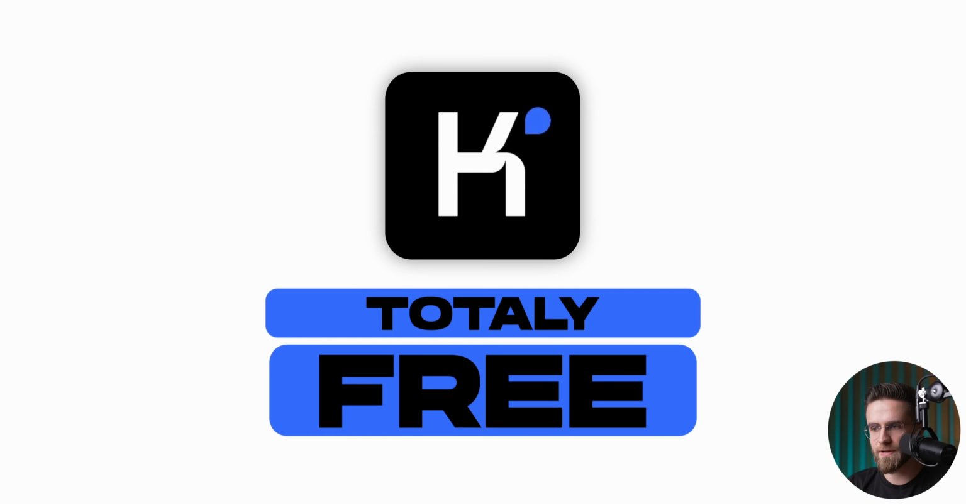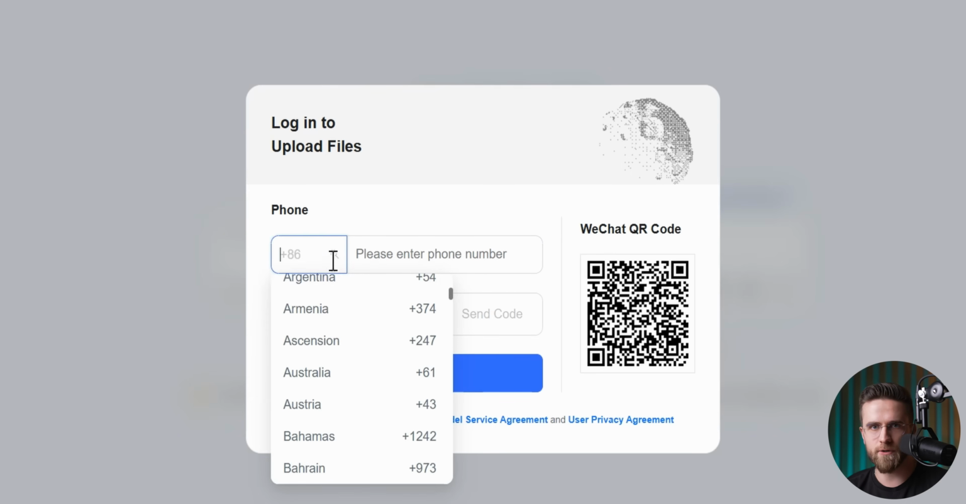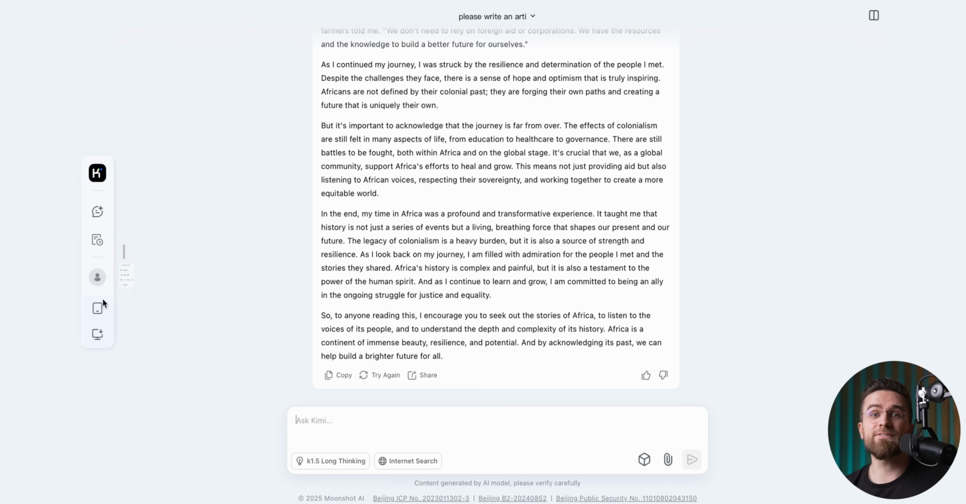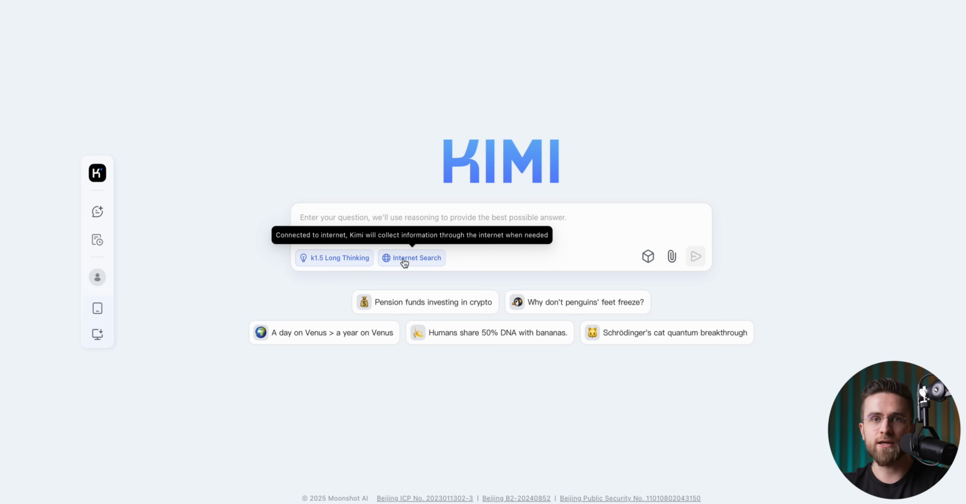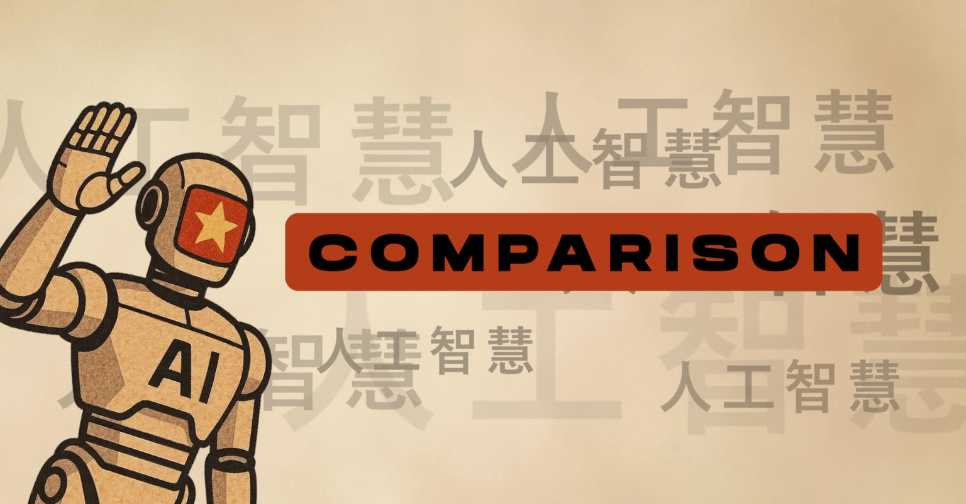Kimi is totally free, and you just need to sign in with your phone number. It can be any phone number, not just a Chinese one, so anyone can give it a try. It's a good, simple, and reliable tool that's easy to use, and it even has a desktop app plus a mobile app for convenience. If you're looking for a hassle-free option with both internet search and deep reasoning, Kimi might be right up your alley.